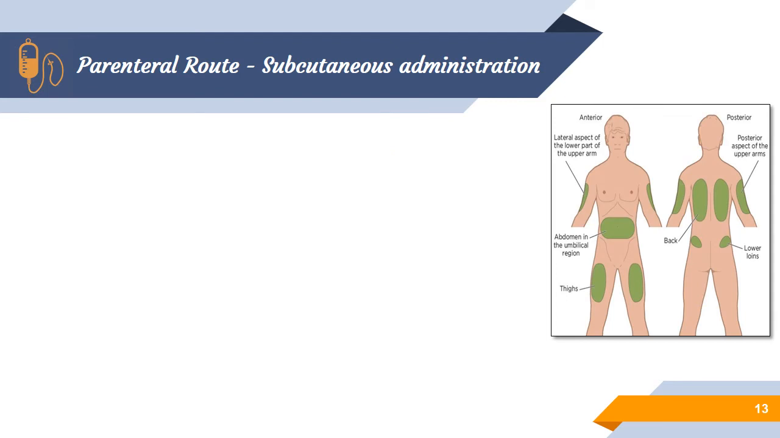The next route of administration is subcutaneous. In case of subcutaneous, the absorption of drug will be better compared to the other routes, but compared to intramuscular, it is quite slower. So the increasing order of drug absorption is subcutaneous, then intramuscular, then intravenous.